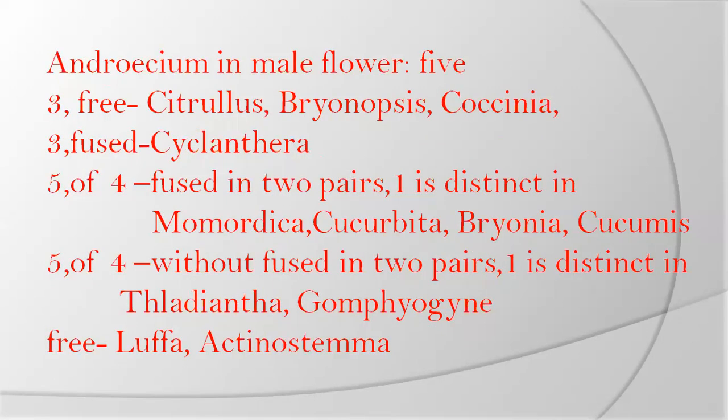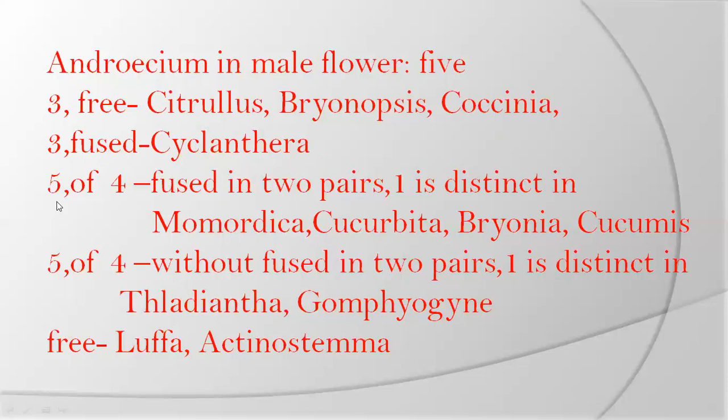Next one is androecium. There is a lot of variation in the family, based on the number or the fusion, which differs from one plant to another. Normally 5 stamens are there, but in a few species 3, which are free, that is Citrullus, Bryonopsis, and Coccinia. But in Cyclanthera, 3 stamens are there, and they are fused.